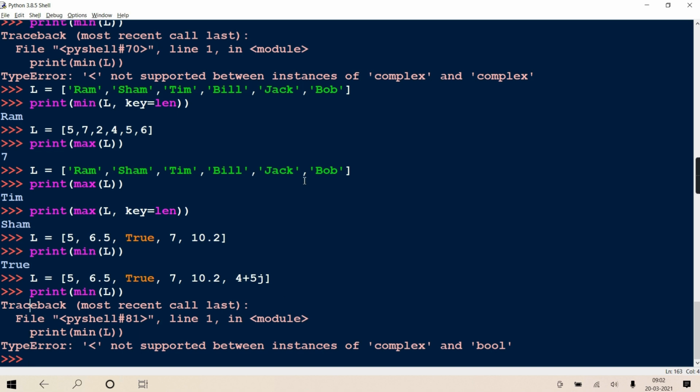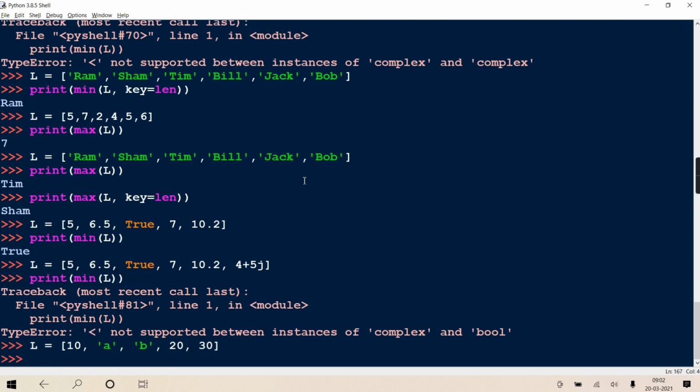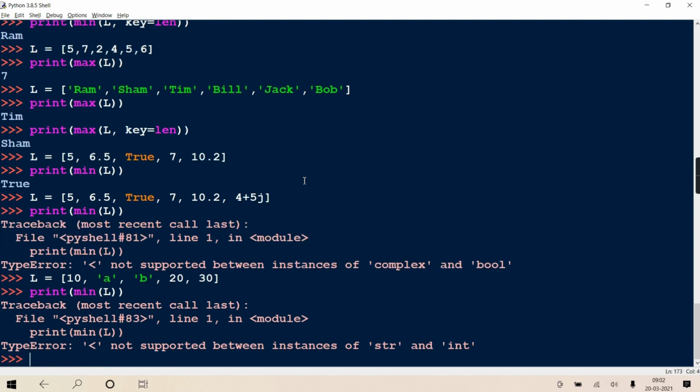The same concept may happen with strings and integers also. Like if L is 10, then A, then B, then 20, then 30, and you try to find the minimum, again an error. Why? Because comparison between a string and an integer is not valid.